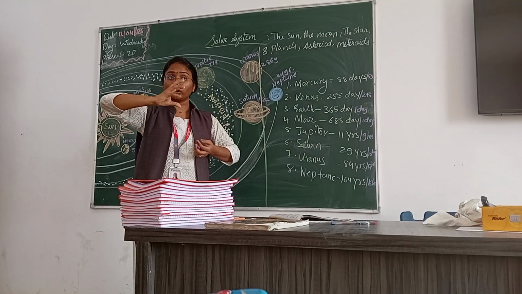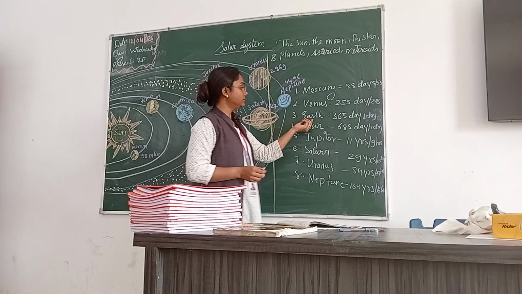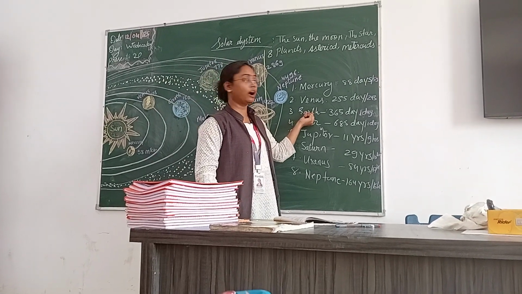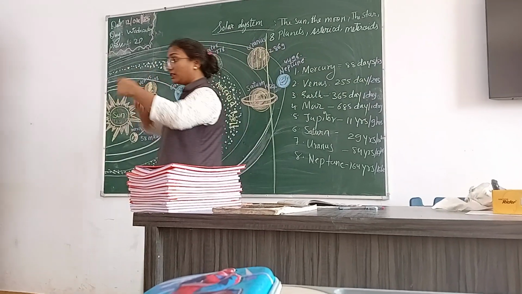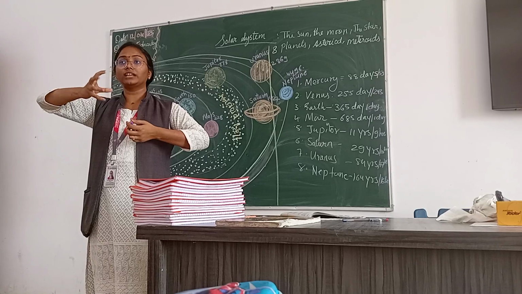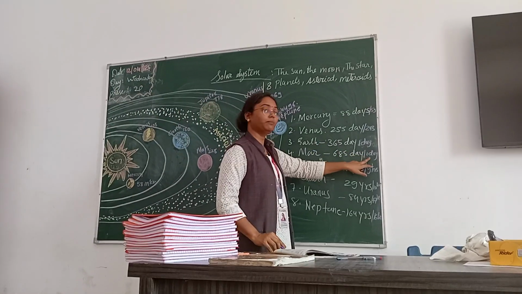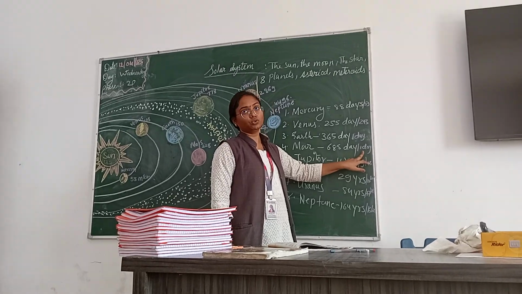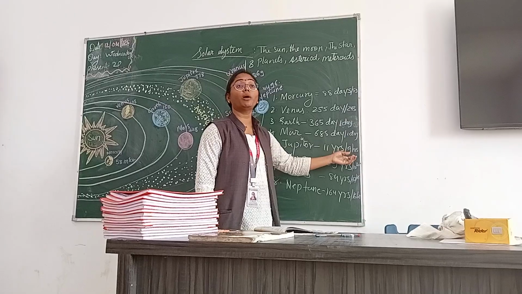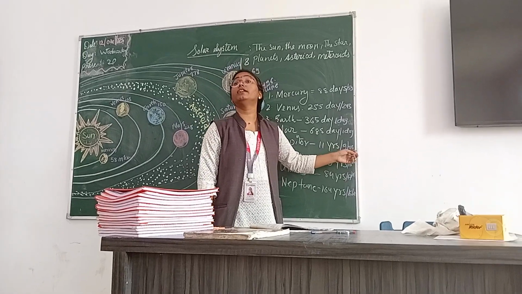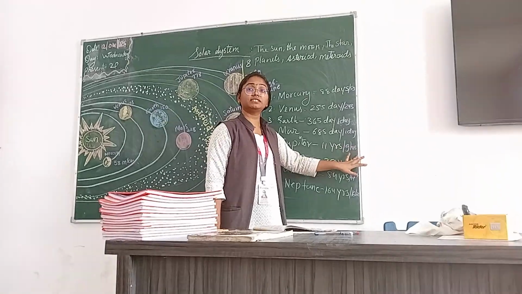It takes time to complete one rotation. Rotation means around its axis. Okay. And next one is Earth. We already know Earth takes how many days? Only 1 day to complete one rotation around the axis. Then Mars also takes 1 day to complete one rotation around the axis. Jupiter takes how many? It takes only 9 hours 56 minutes.